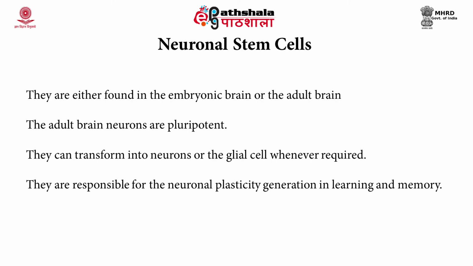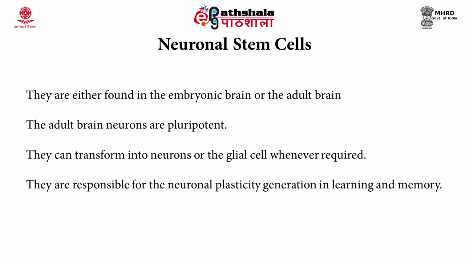Now we see that the neurons and the glial cells are important cells, but as we have already said, these cells do not divide, and many cells do die during the lifetime. Now the brain still has a system to renew itself, for some of the neurons which it loses, or if it wants to make new connections.